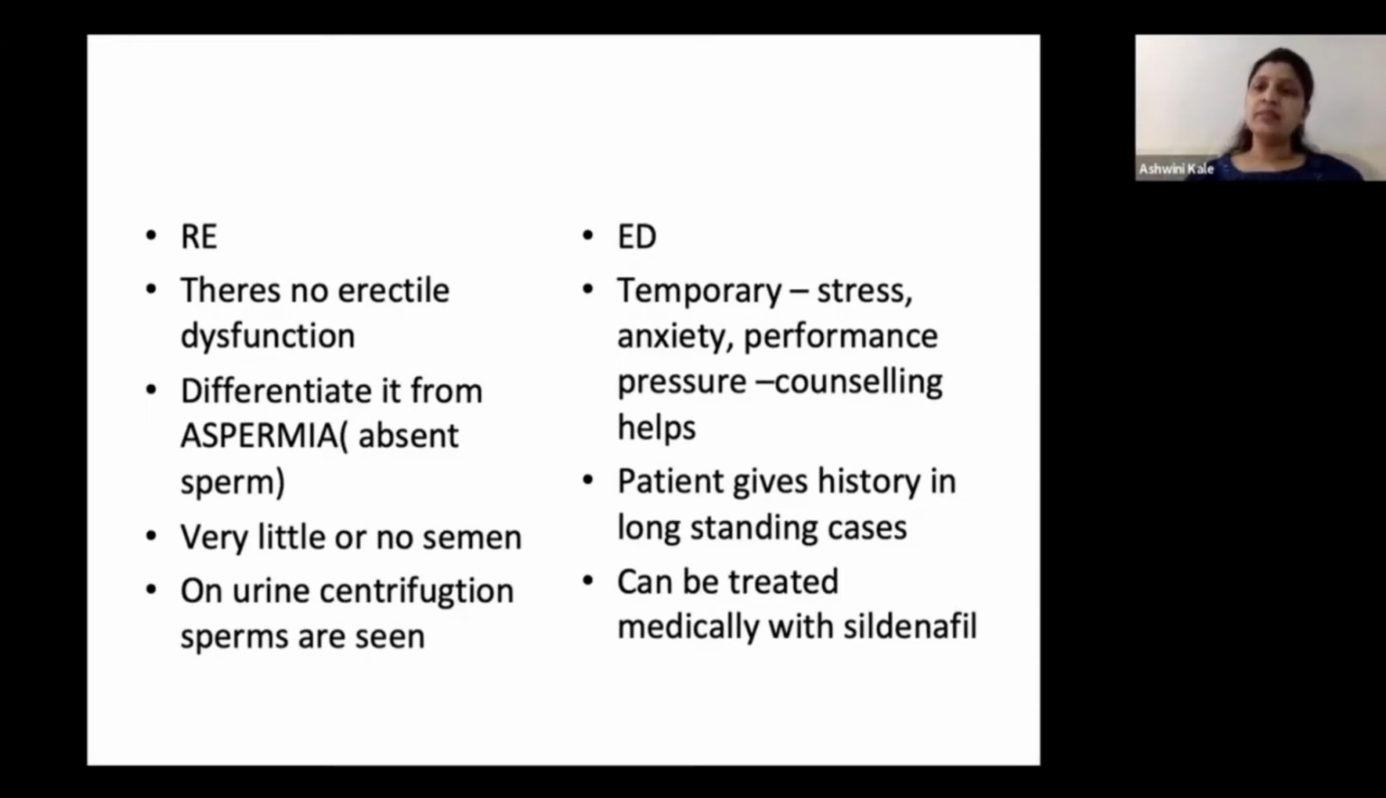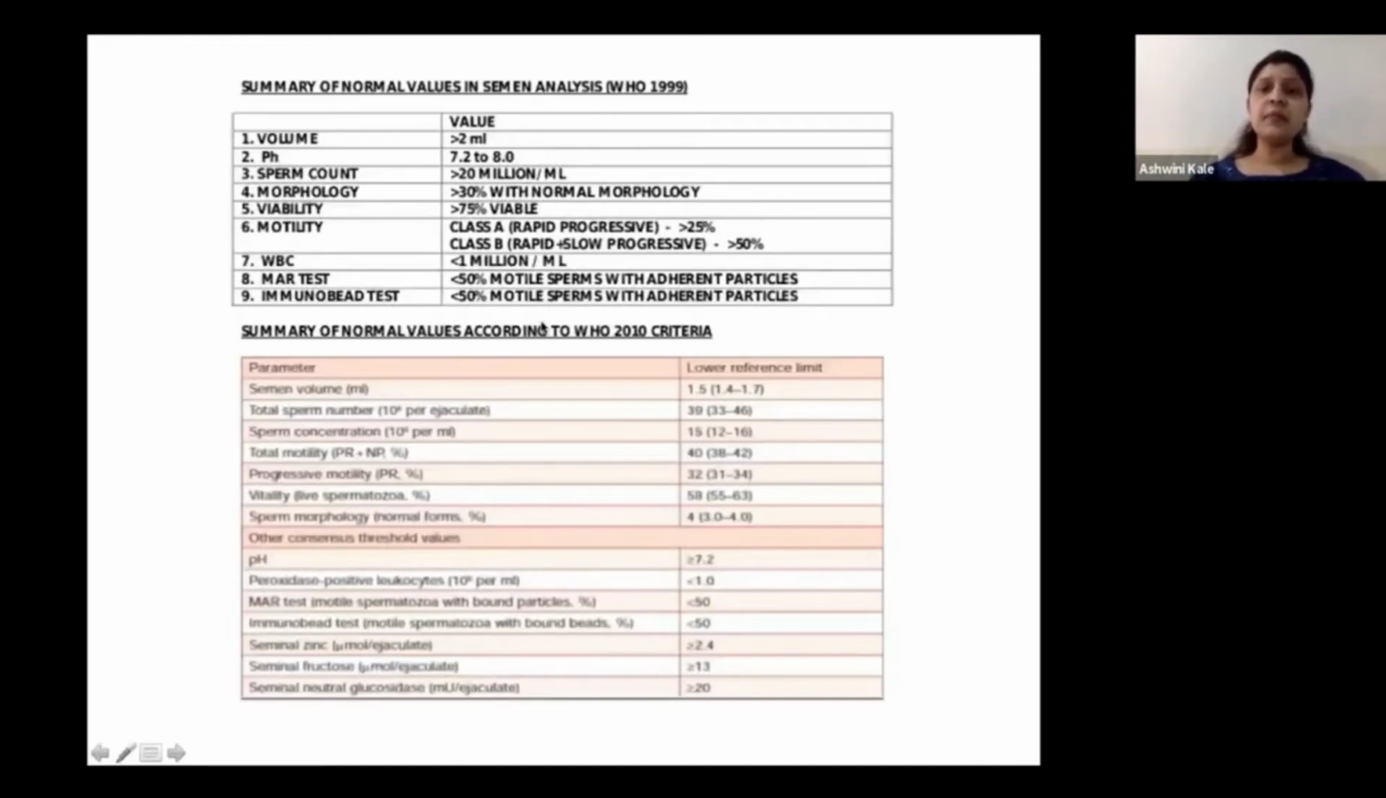And at times, if the patient has long-standing cases, the patient himself gives a history of erectile dysfunction. So in such cases, in long-standing chronic cases, you could try a vibrator or maybe testicular sperm extractions. So this is basically a summary of the WHO 2010 criteria. I'll go one by one into the details of all these parameters.